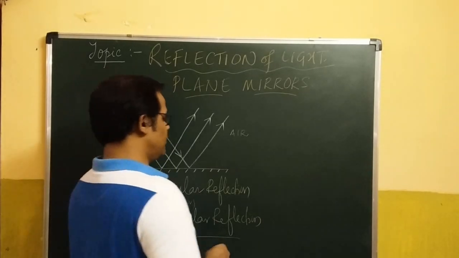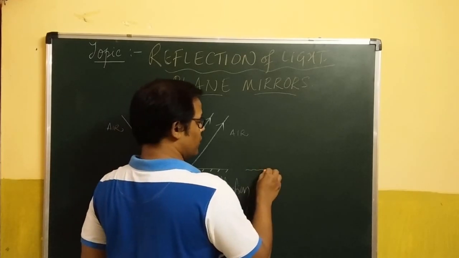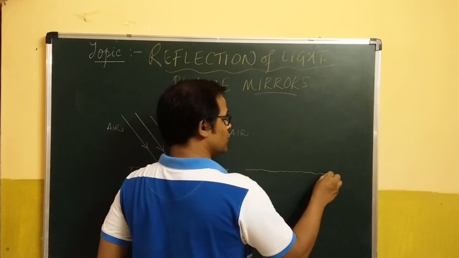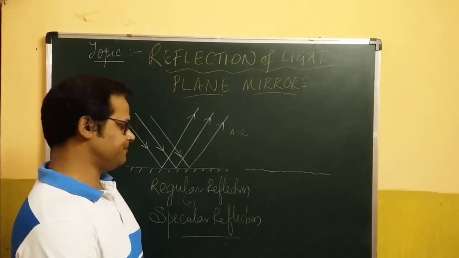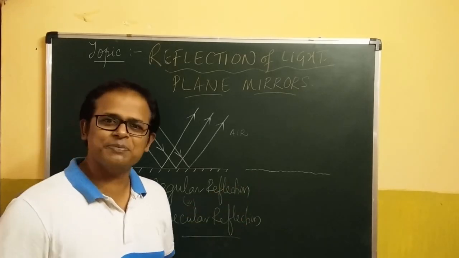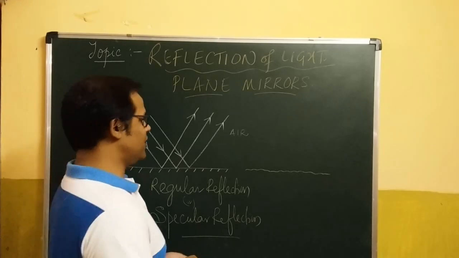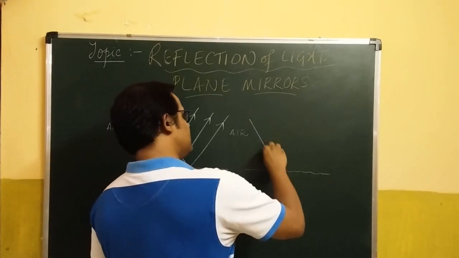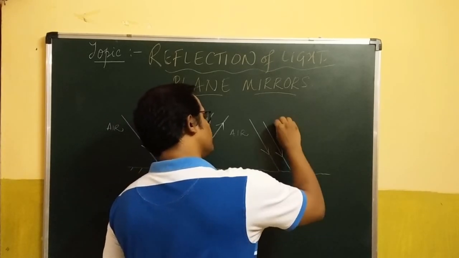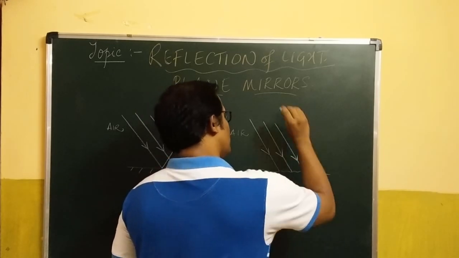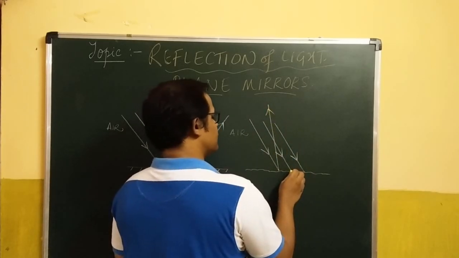On the other hand, the white pages of your copies or the board itself may feel very smooth to your fingers, but in relation to the wavelengths of the light concerned, the surface is not as smooth and polished as the plane mirror or a stainless steel plate is. So here you will find the light incident upon such surfaces does not bounce off in a well-defined way, but rather bounces off in random directions.